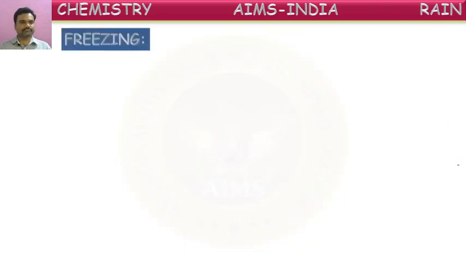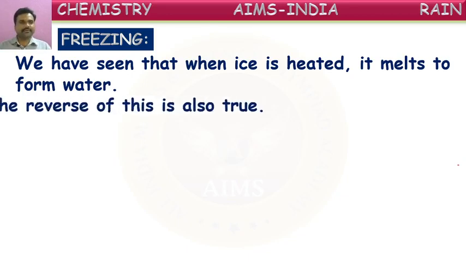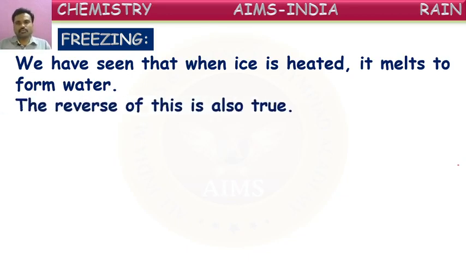Next, freezing. We have seen that when ice is heated, it melts to form water, isn't it? If you take ice out of a freezer, it starts converting into liquid form. That we say melting. The reverse of this is also true. What does reverse mean? We are heating a solid, converting it into liquid. So the reverse is, if you cool a liquid, it converts into solid. That is called freezing.